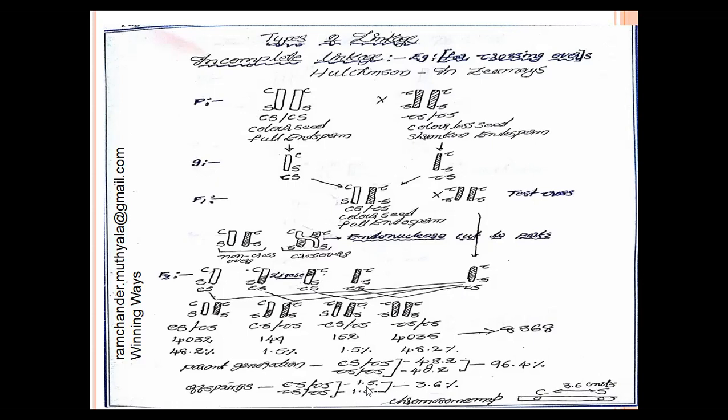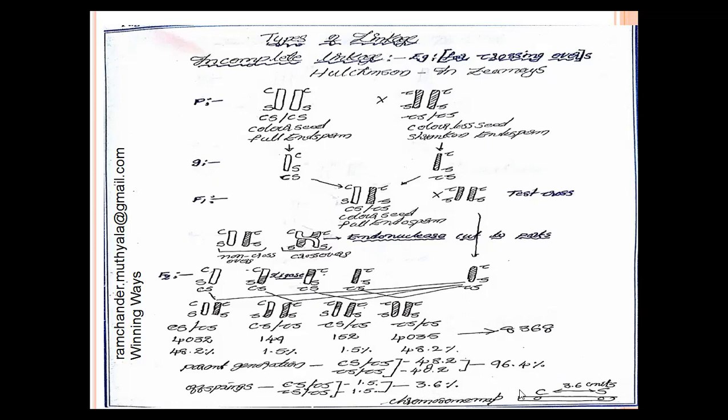See children, in this value only 3 value given. 3.0 is given. The exact value: linkage percentage means 100 minus 96.4. The exact value is 3.6. Here 3 value is given, but the offspring percentage value is 3.6. How to get this value? 100 minus the exact linkage percentage. 100 minus 96.4. The value of offsprings is 3.6.